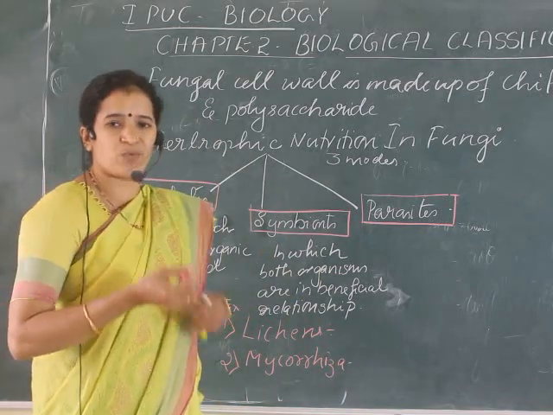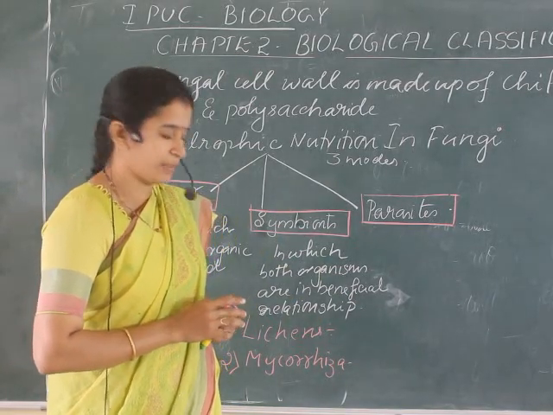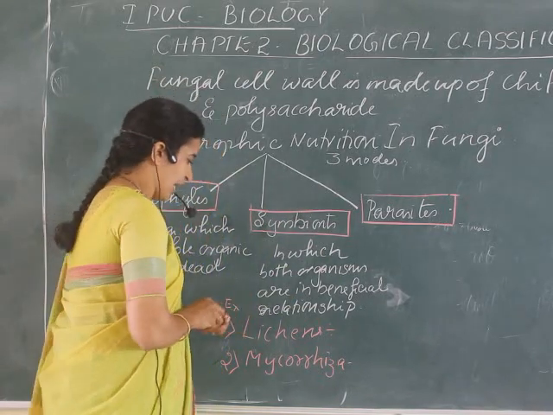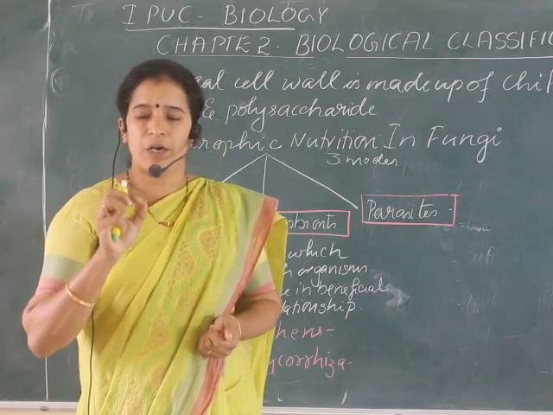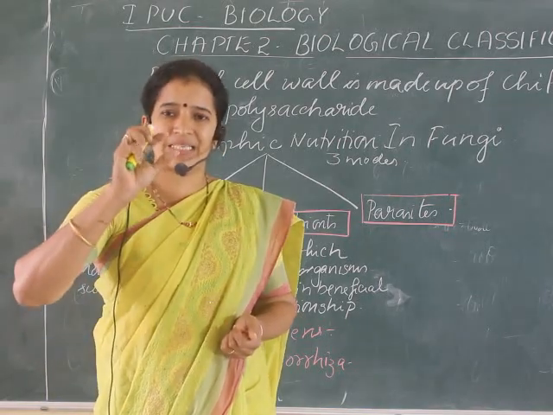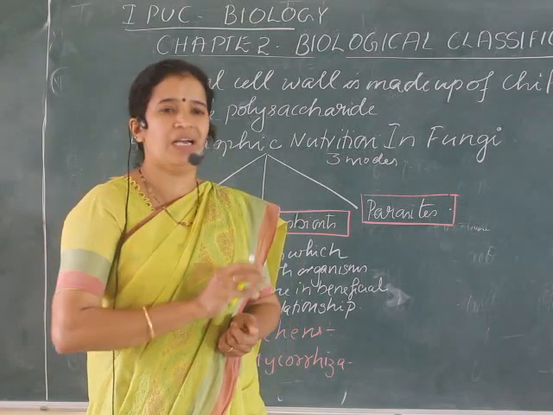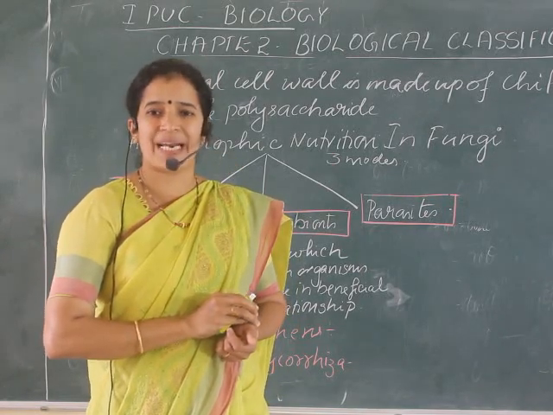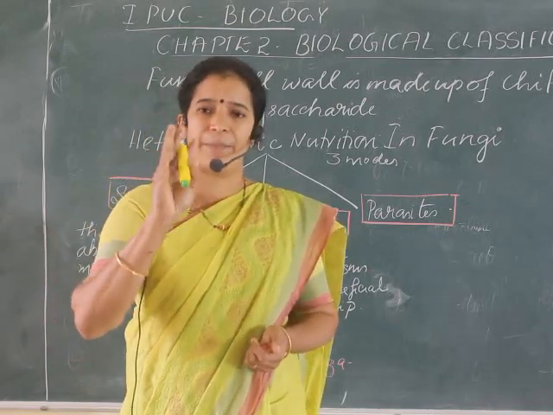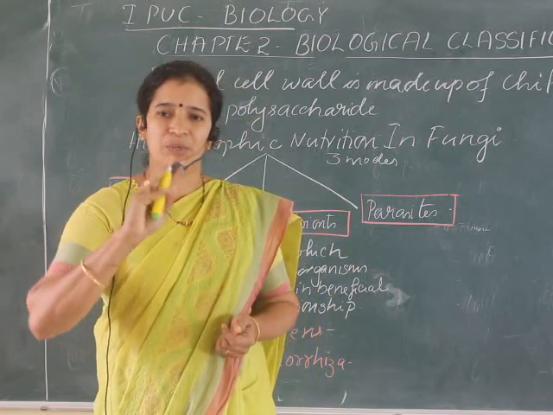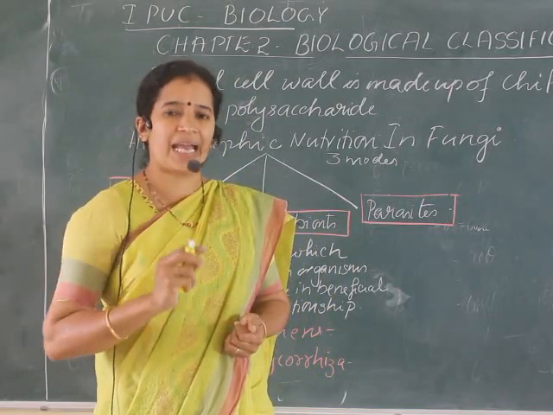Anyhow, there's one more topic at the end of this chapter, and at that time I will show the specimen of lichens. Lichens you might have seen on the trunks of wood or on trees, where you can see some kind of white substance attached on the bark. It may look like a powdery structure, but actually there are two organisms, two species, that is algae and fungi.